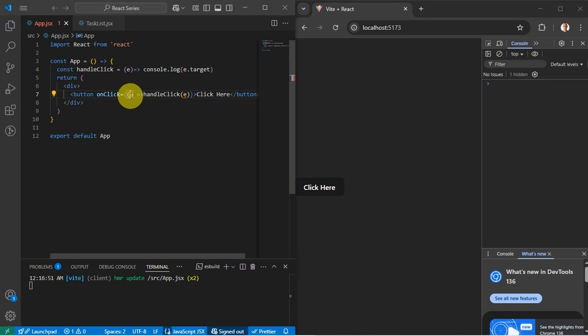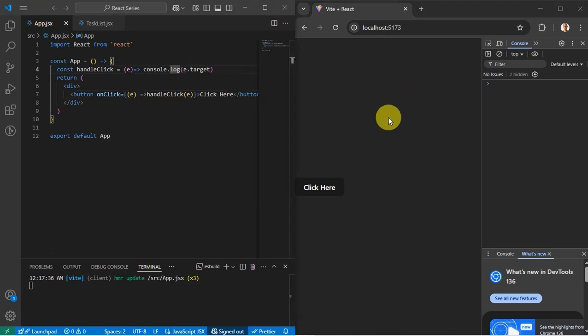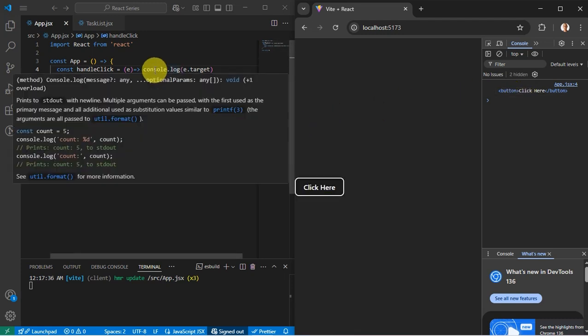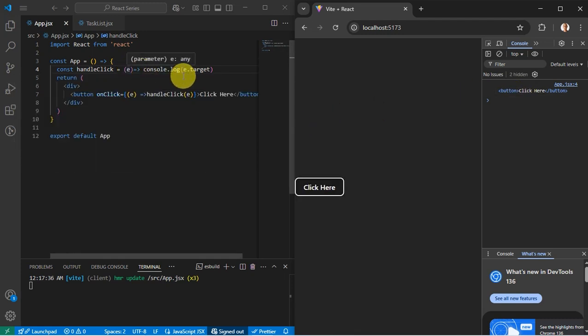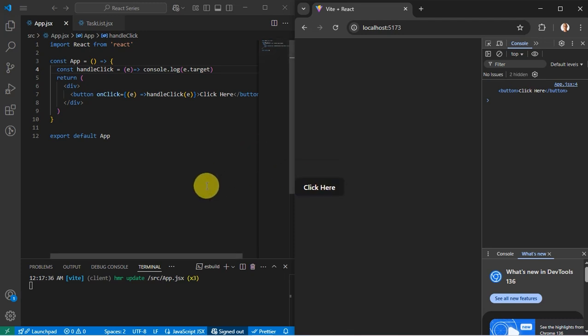So we'll just add it over here. So with that, let me click. So essentially, we are printing the event object. In this case, we have printed the target property, which is just the button that we have over here. So that is it.